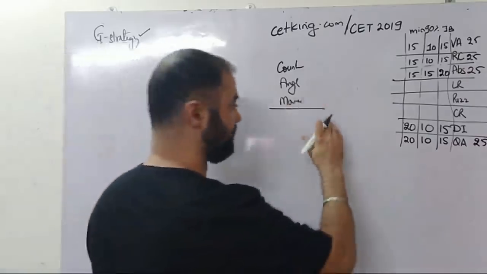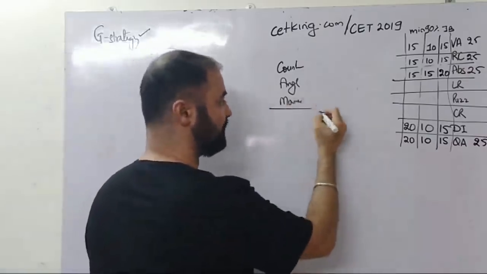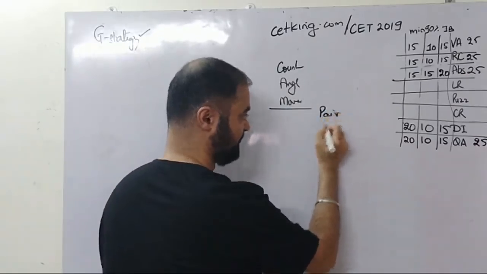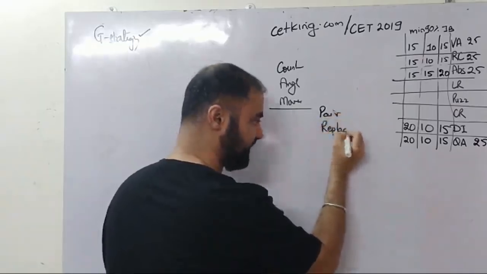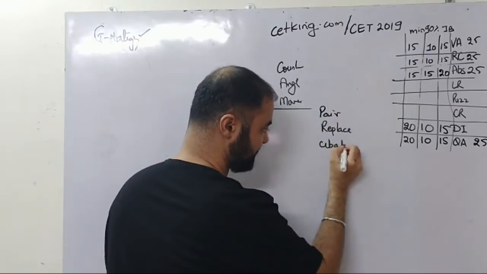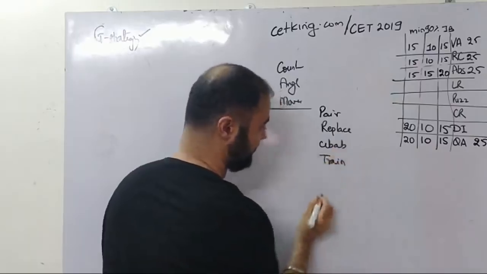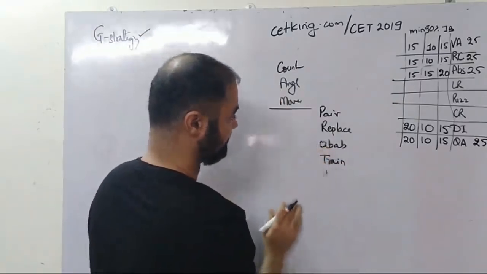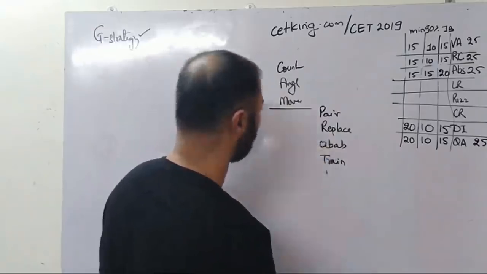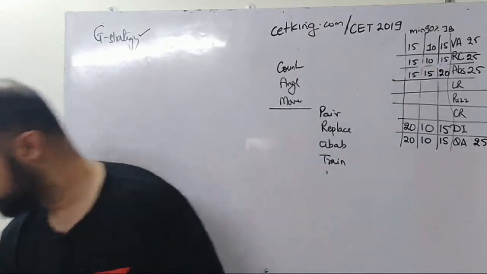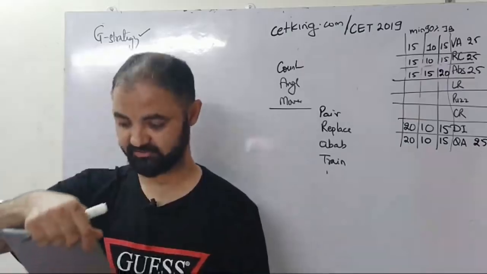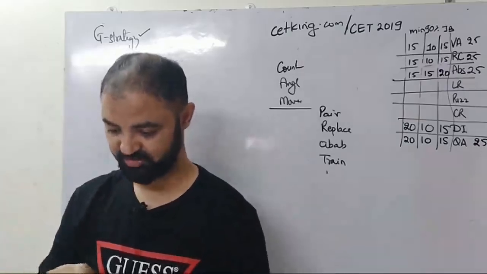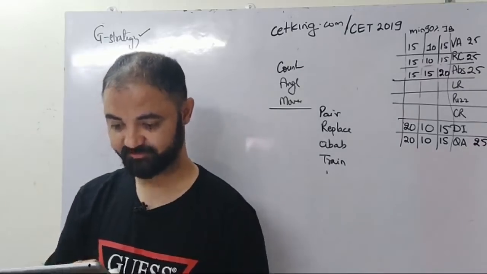But if you want to be a topper, if you want to score 99 percentile, you have to add pair वाले question, you have to add solve replacement वाले question, ABAB का logic, train का logic, and एक बच गया, replacement, train, pair. One of the thing I don't remember, it's given in the handout. In this paper I have listed that thing. मेरे को याद कैसे नहीं आ रहा यार, तो मेरा फेवरेट टॉपिक है.